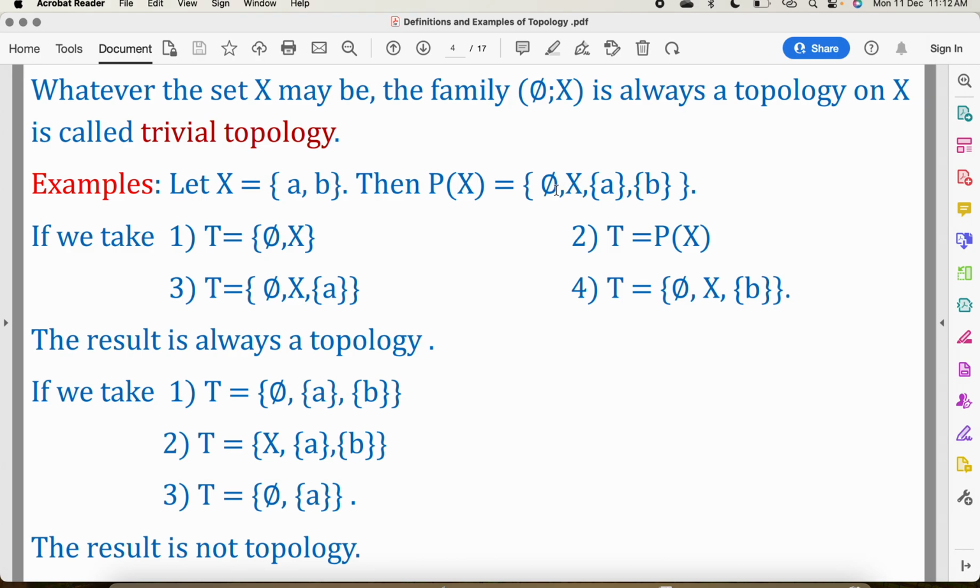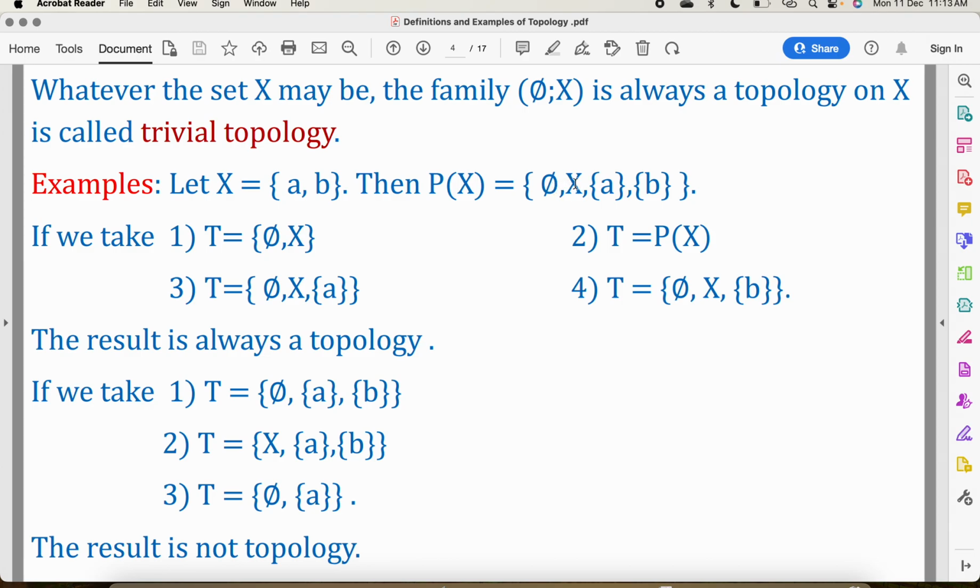If we consider intersection of phi and X is phi, it also belongs to Px. Intersection of X and A is A. It also belongs to Px. Intersection of A and B is phi. It also belongs to Px. Intersection of B and phi is phi, also belongs to Px. Intersection of A and phi is phi, it also belongs to Px. So intersection of any two subsets of this set also belongs to Px. So second condition is satisfied.